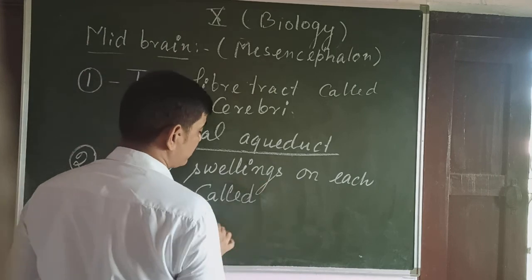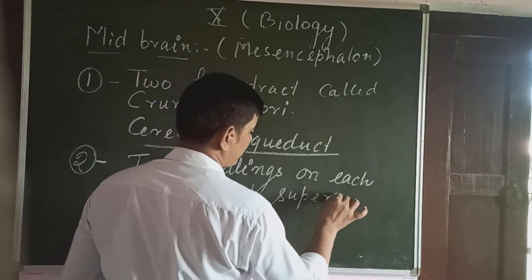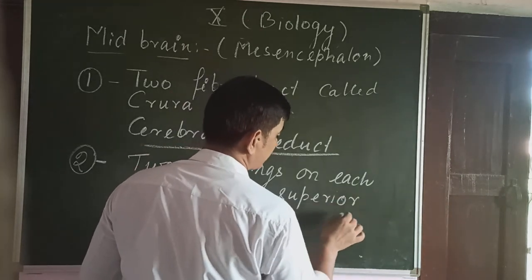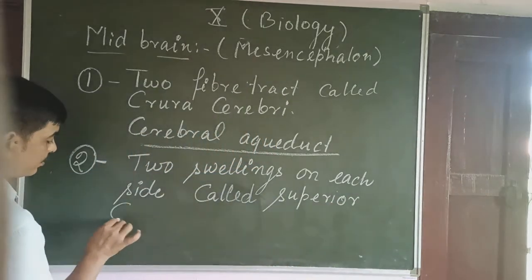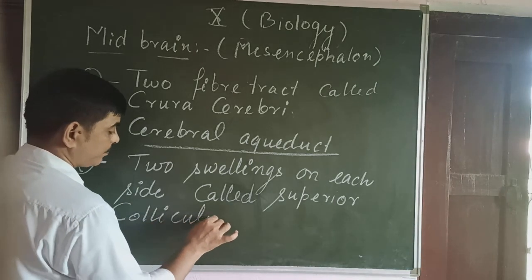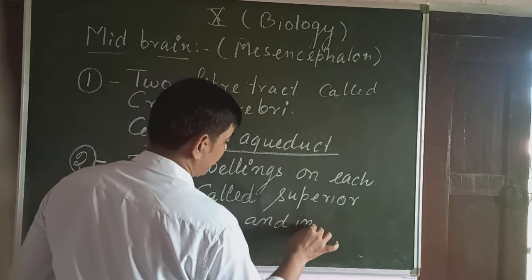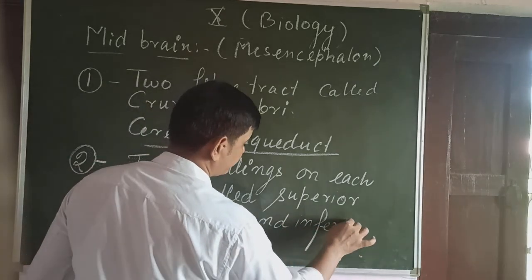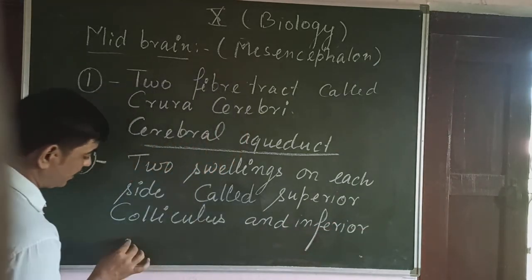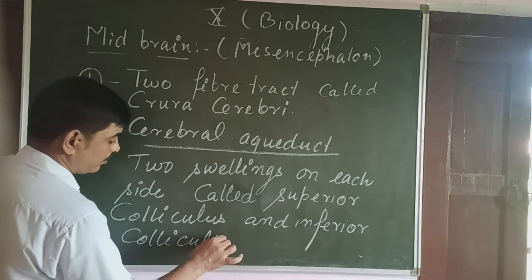They are called superior colliculus and inferior colliculus.